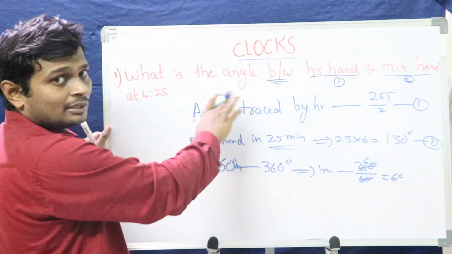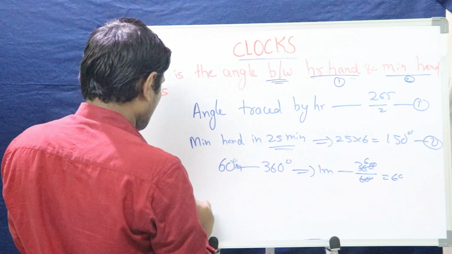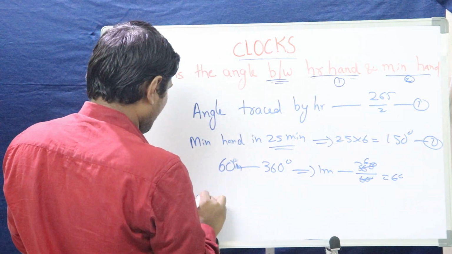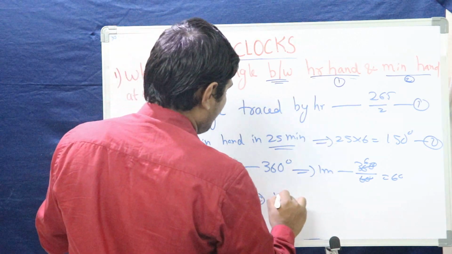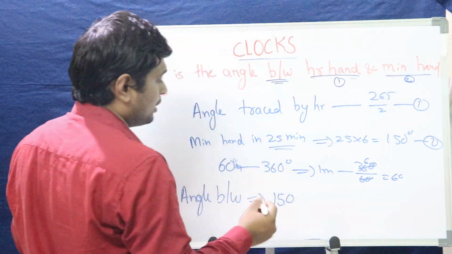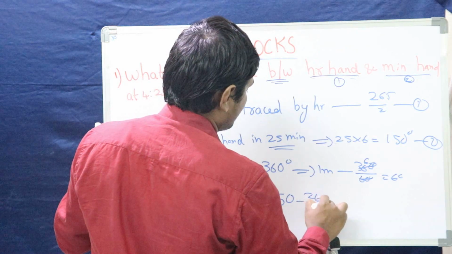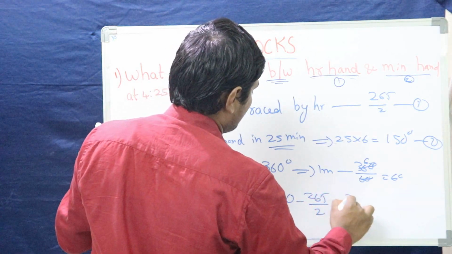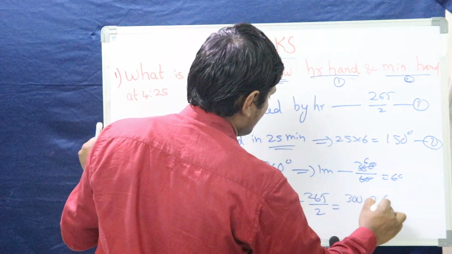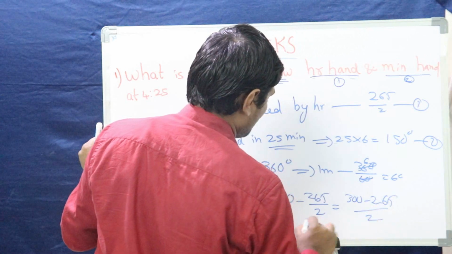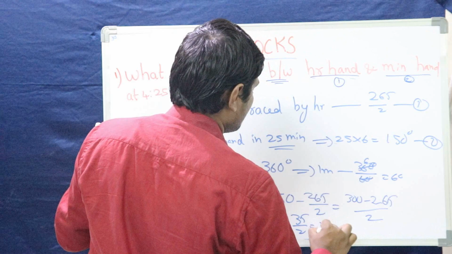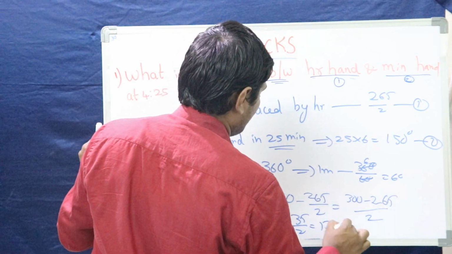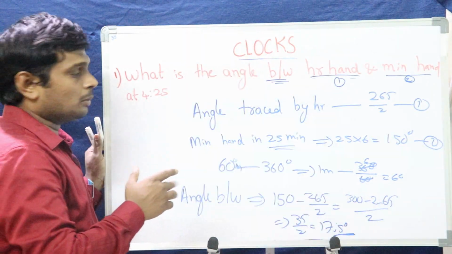What we need to find? The angle between those two. So the angle between those two is, which is the bigger one? 150 minus 265 by 2. 300 minus 265 by 2. That is 35 by 2. 17.5 degrees.